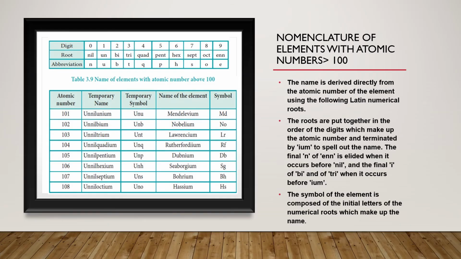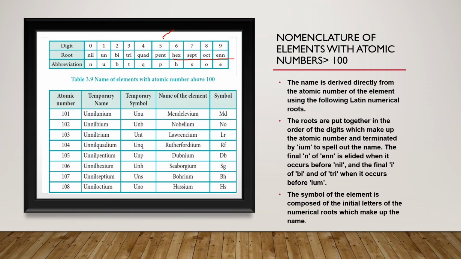Next is the nomenclature of elements with atomic number greater than 100. How can we name the elements which have atomic number greater than 100? For that, you should know certain abbreviations. As you can see in the first table, digits are given. This is the root. For example, for 0 you will use the root nil. For 1 you will use un. For 2, bi. For 3, tri. For 4, quad. For 5, pent. For 6, hex. For 7, sept. For 8, oct, and for 9, enn.